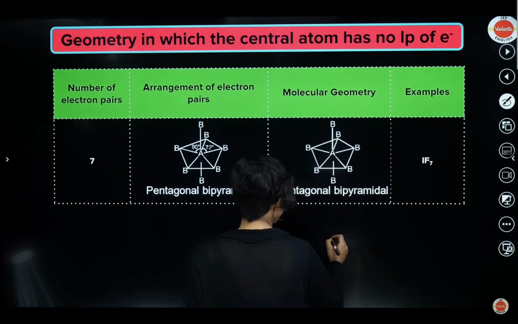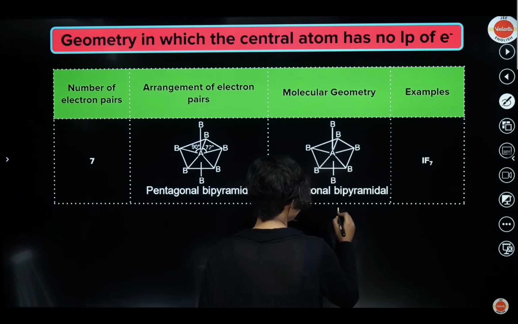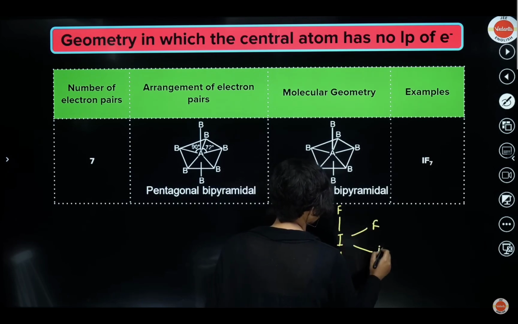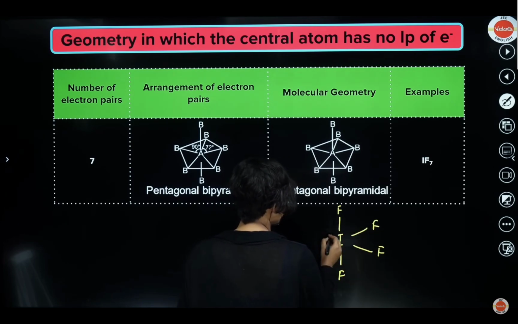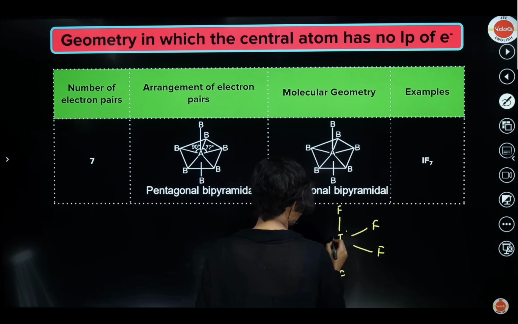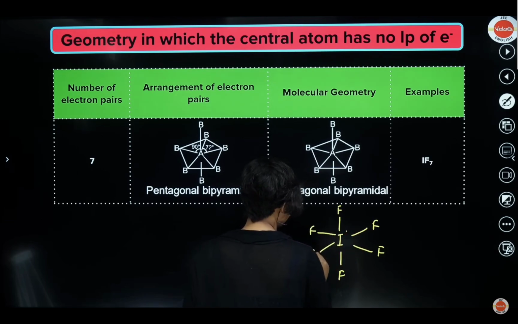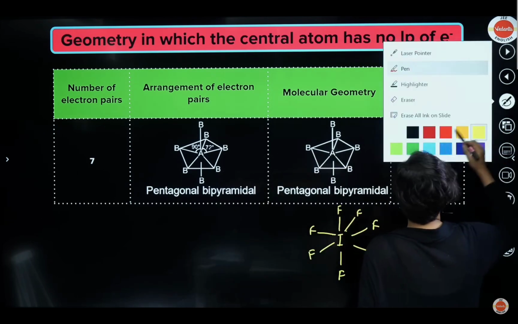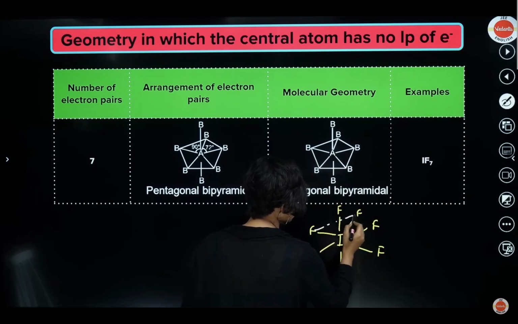That means, take a look at it. So how will I draw it? Here is I, then here will be 1 F, here 1 F. Now what will I do, here 1 F, here 1 F. Then 1, 2, 3, 4, 4 done. Then here 1 F, here 1 F, and finally here also 1 F. So basically when I close all of these, it will be like this.